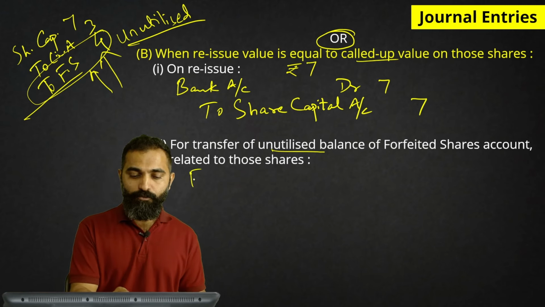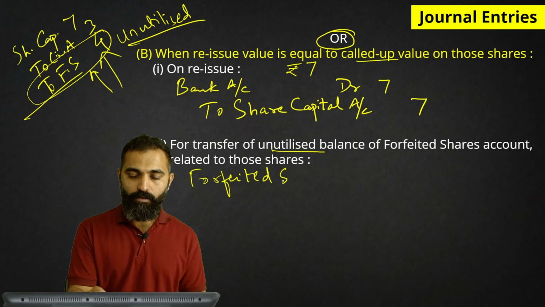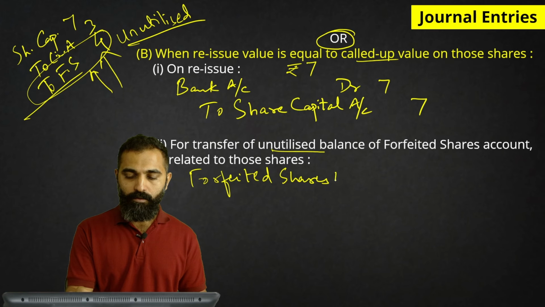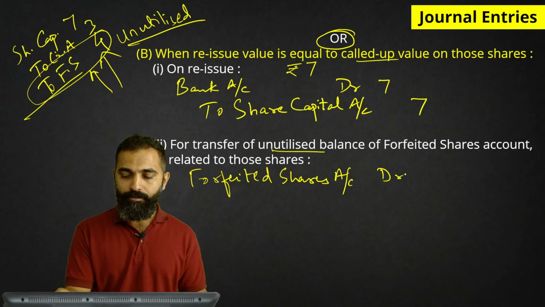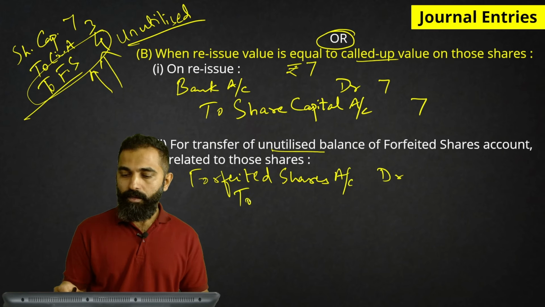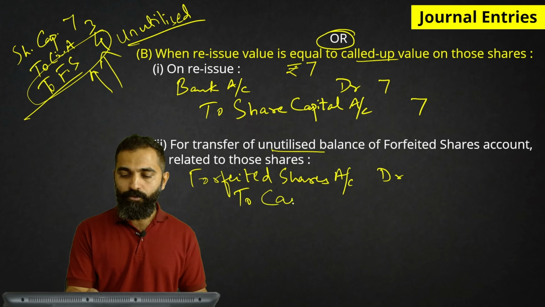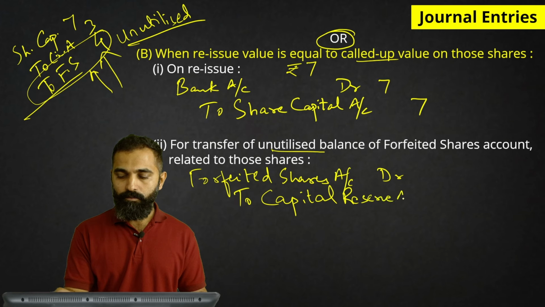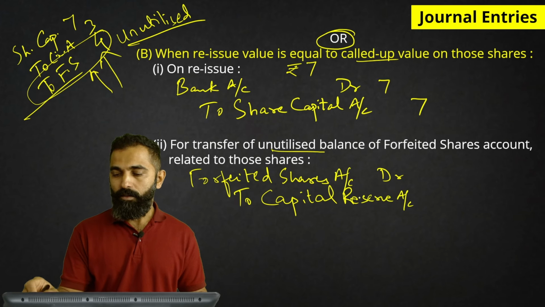So now to transfer it, we will have to debit. And this amount will be transferred to capital reserve account.